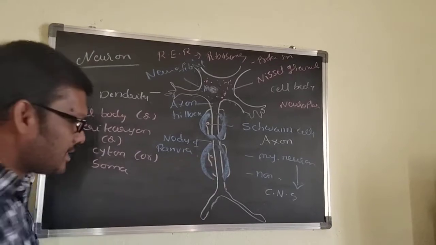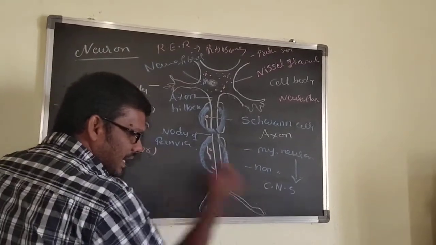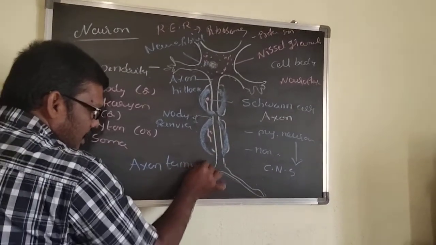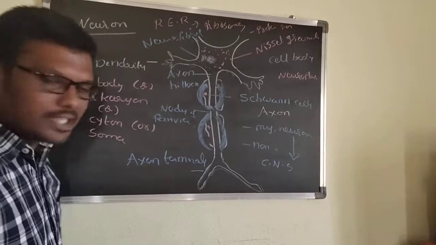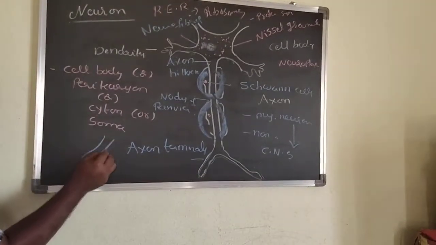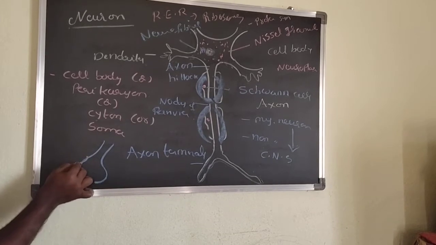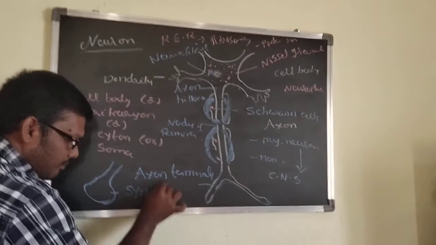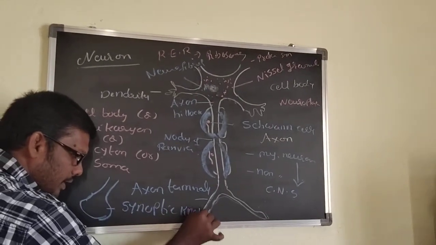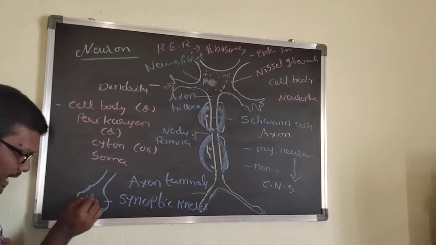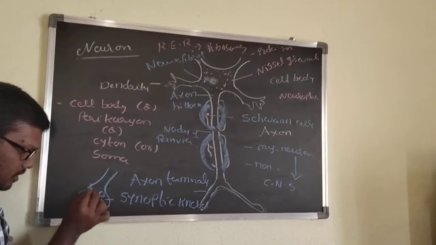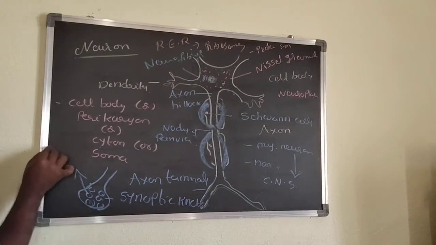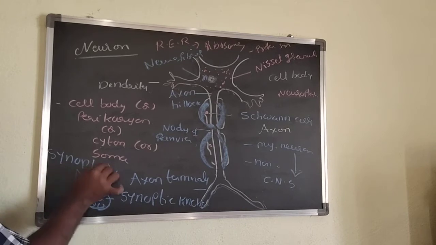At the end of the axon, branch-like structures arise. Those are called axon terminals. On the axon terminals, bulb-like structures arise. Those are called synaptic knobs. These synaptic knobs have chemical storage vesicles. These chemical storage vesicles are called synaptic vesicles.